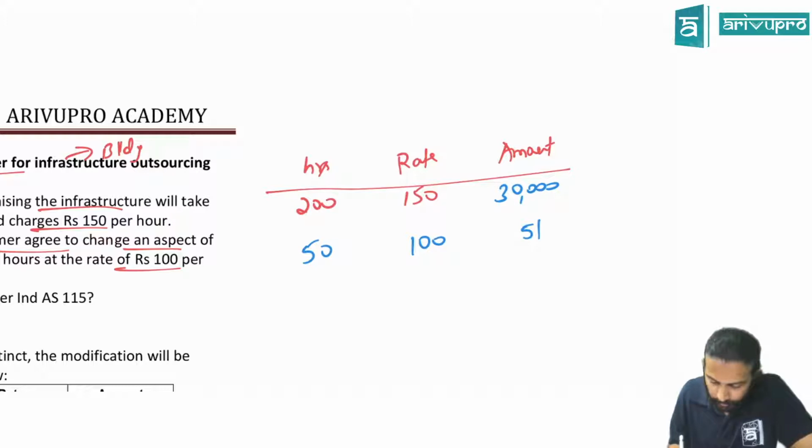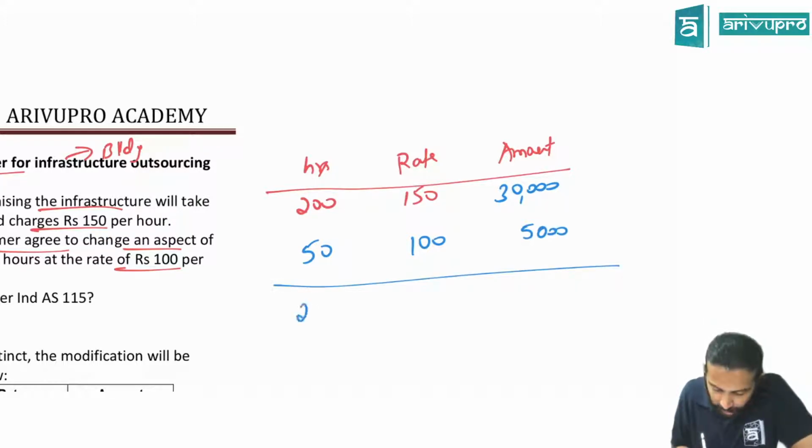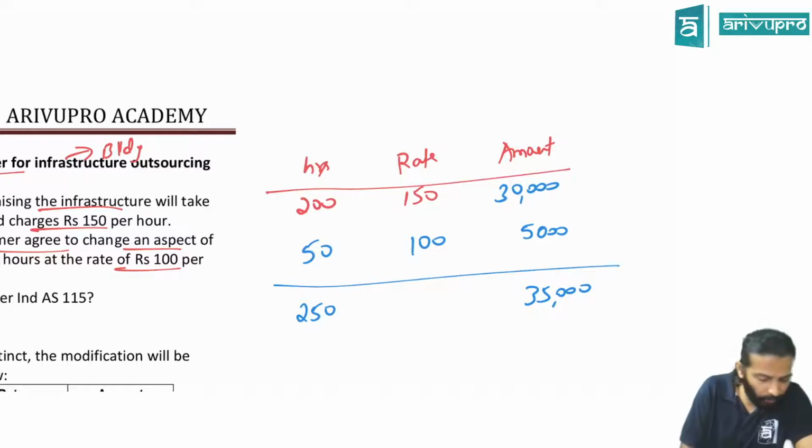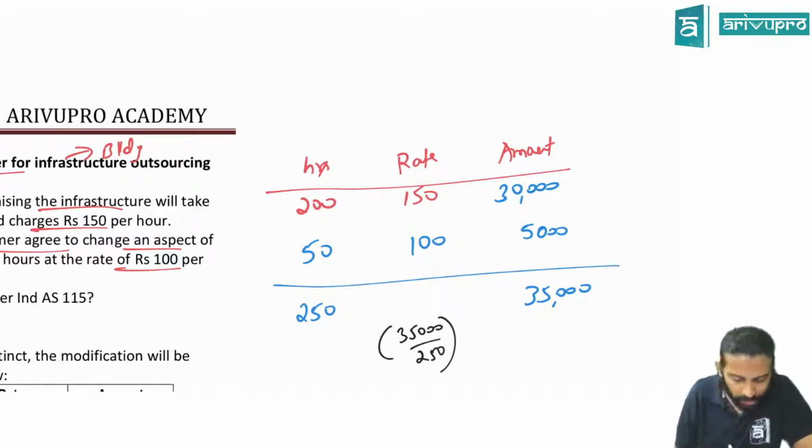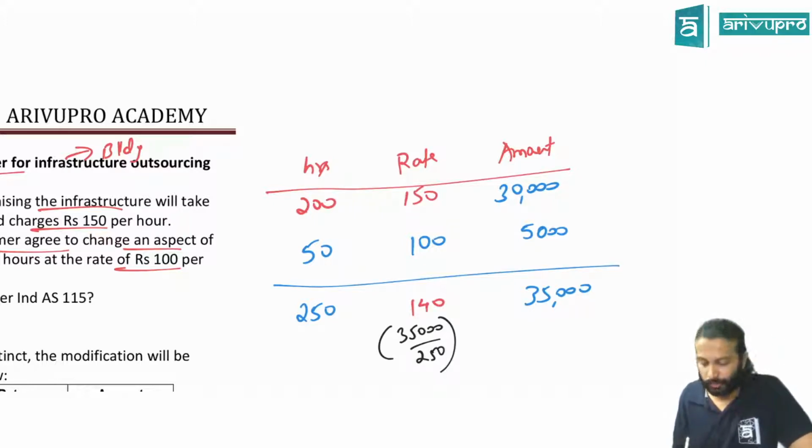5,000? Correct? So you tell me here, sir, how much is the total number of hours we are spending on this project? 250 hours. How much is the total revenue I'm getting? 35,000. That means can you tell me per hour how much is my charge? How do you get per hour? 35,000 totally I am getting for 250 hours. That means for 1 hour how much am I getting is what I'm asking. How much is that? 35,000 by 250, which is 140. Yes or no? Are we okay, sir?